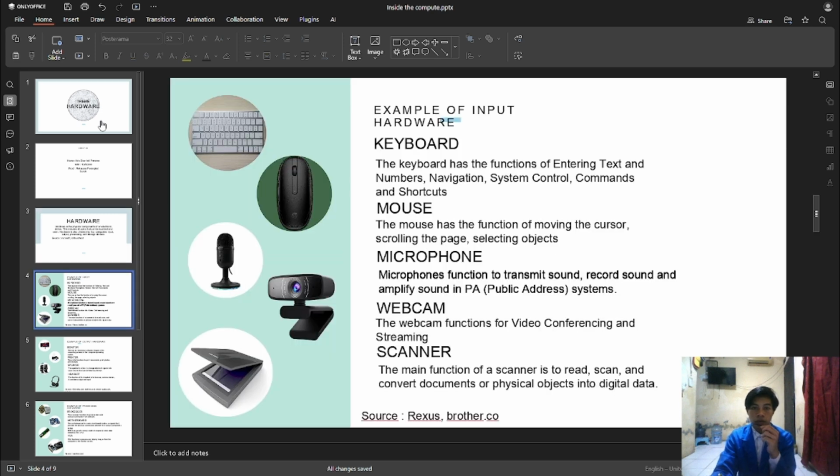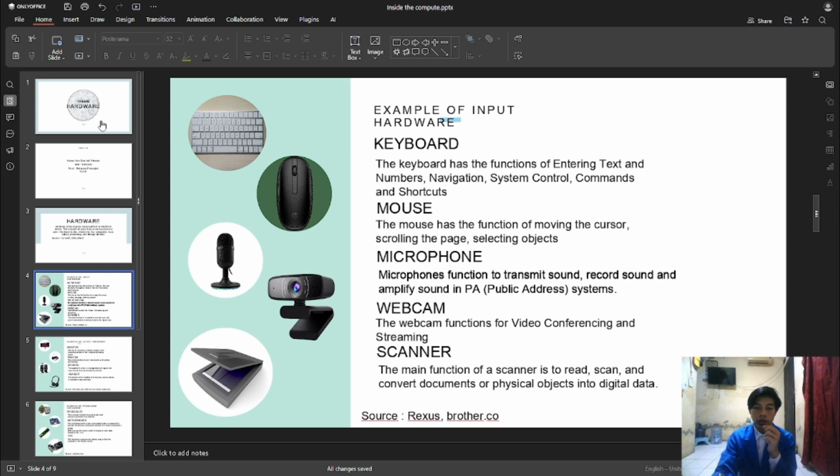Example of input hardware: keyboard. The keyboard has the function of entering text and numbers, navigation, counter, component, and shortcut. Mouse. The mouse has the function of moving the cursor, scrolling the page, and selecting objects.